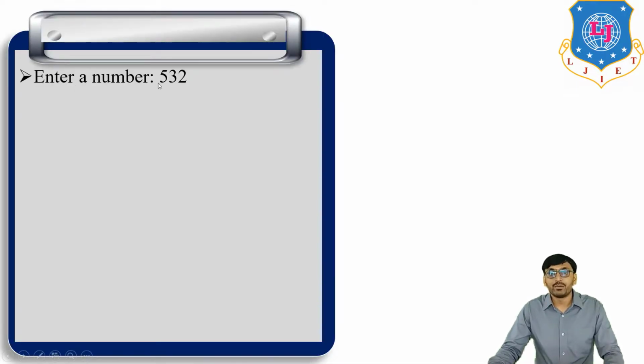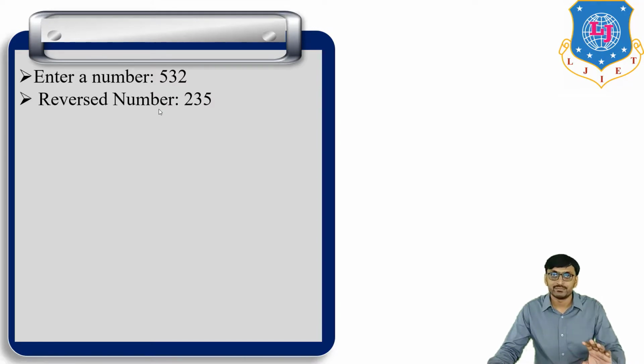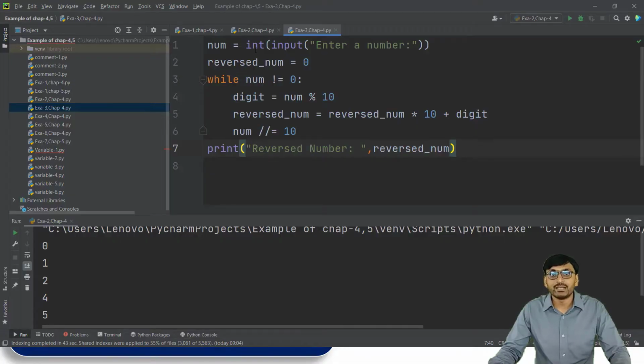So enter a number, 532. So the reverse number is equal to 235. Okay. Now this same program we run on PyCharm. So the same one: num is equal to int(input("enter a number")), then reverse number is equal to 0. This is the initial value. Then while num is not equal to 0, digit is equal to num modulo 10.